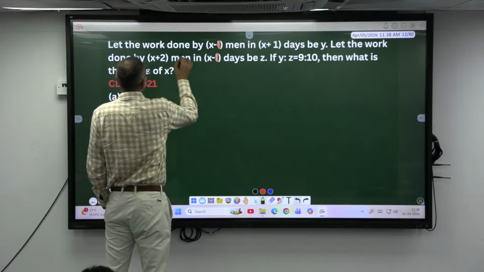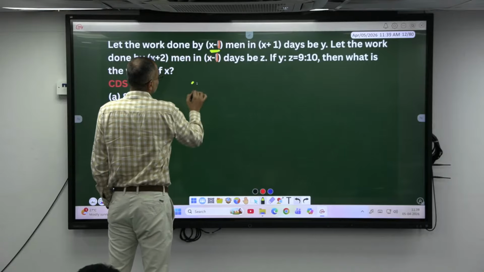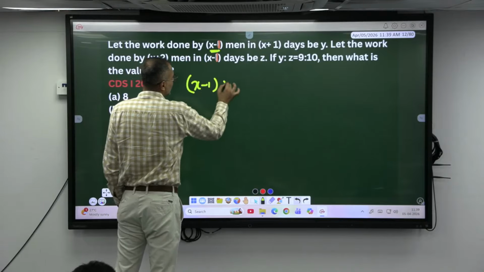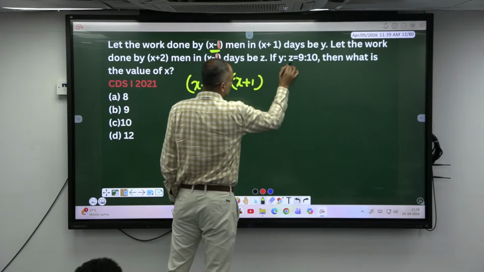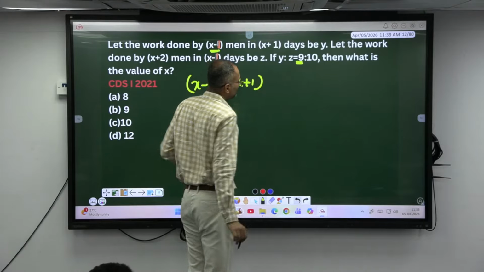How many men are working? X minus 1. Men into days. How many days do they have to work? X plus 1. If they work like this, what part of the work can they do? Y units of work, right? And Y is given, according to the question, as how much? 9. Not 9x, take 9, or else x cancels, which is equal to 9.